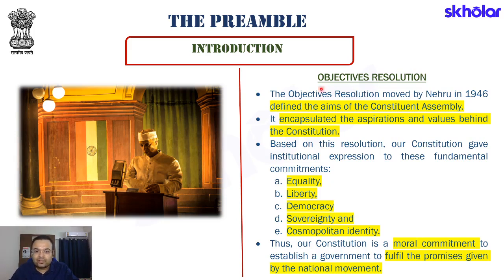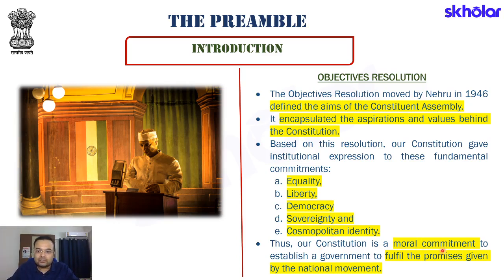So what does it do? It encapsulates the aspirations and values behind the Constitution. It captures all the values that we seek to achieve by making this Constitution. What all are these values? It includes equality, liberty, democracy, sovereignty, and cosmopolitan identity. These were all the values present in Nehru's objectives resolution, and several of these values find their way into the Preamble of the Indian Constitution. So one can clearly see the link between the objectives resolution of Nehru and the Preamble of the Indian Constitution.